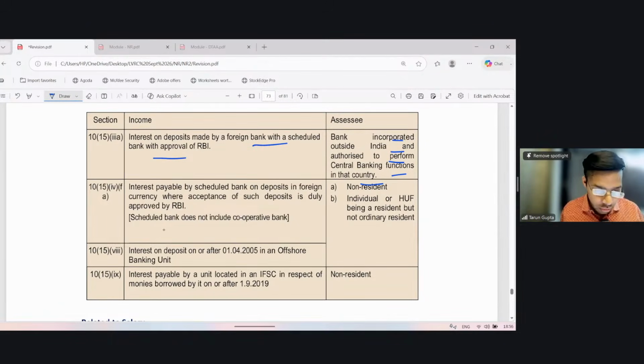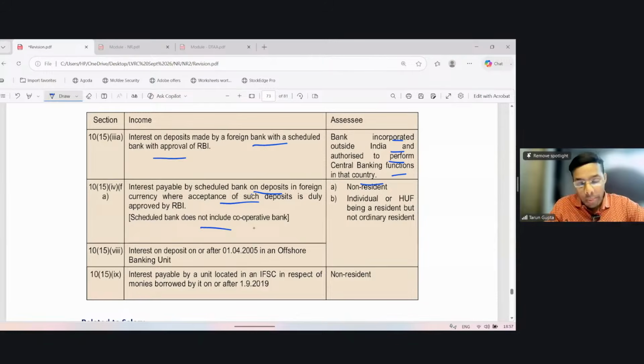Next clause is interest payable by a scheduled bank on deposit in foreign currency, acceptance of deposit duly approved by the RBI. Okay. Scheduled bank does not include cooperative bank. So the recipient shall be either a non-resident or an individual or HUF being a resident but not ordinarily resident. Okay. So it's applicable if the assessee is NR or RNOR as the case may be.